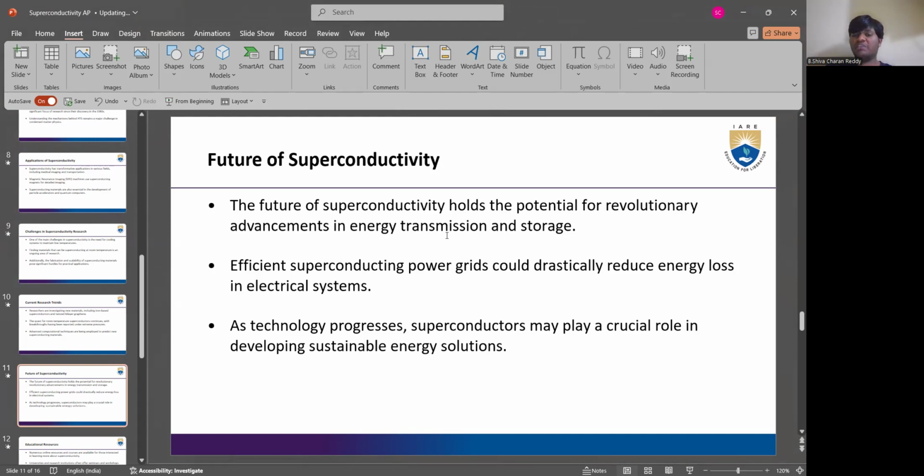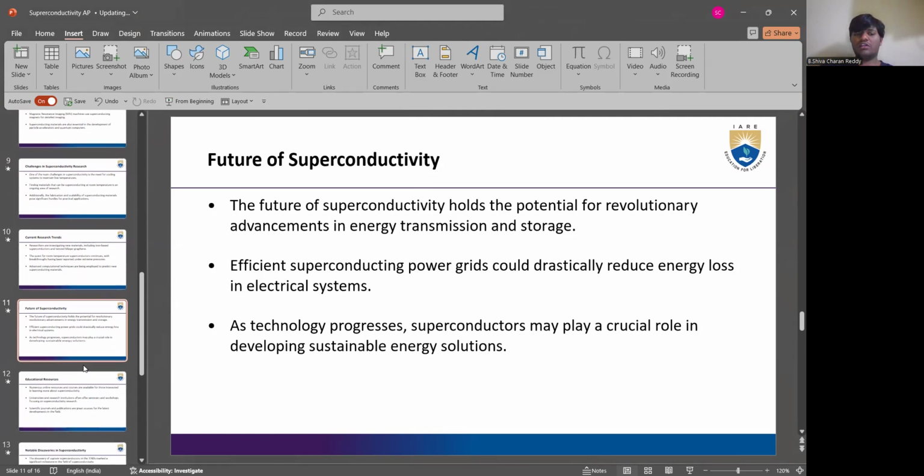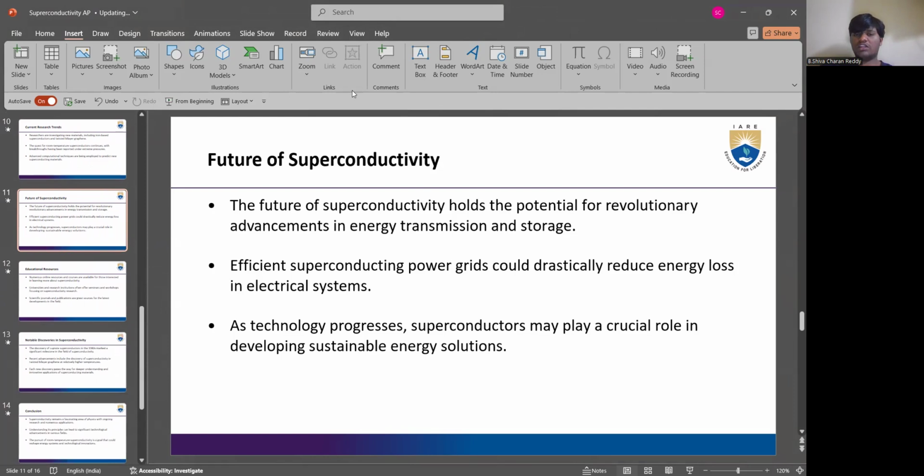It has many potentials for energy transmission, storage, transportation, and in many fields such as medical too. This has potential to be used in any industry as we want. There are researchers working on this, and as I said earlier, this is a complex thing, so we may see it soon enough in the future.